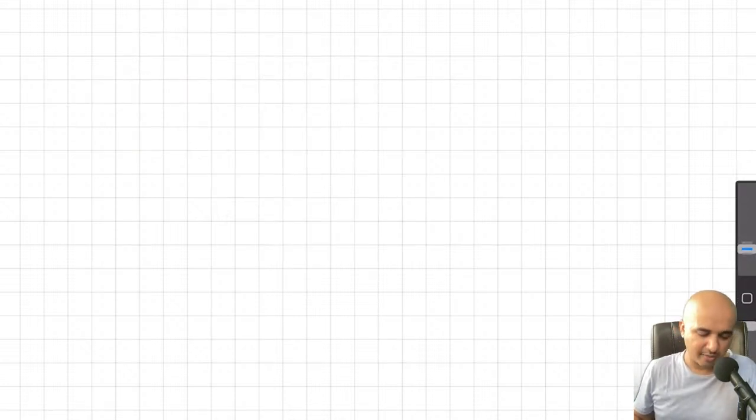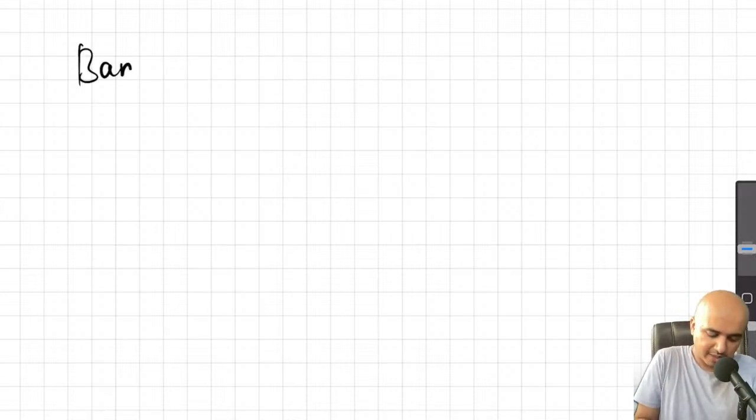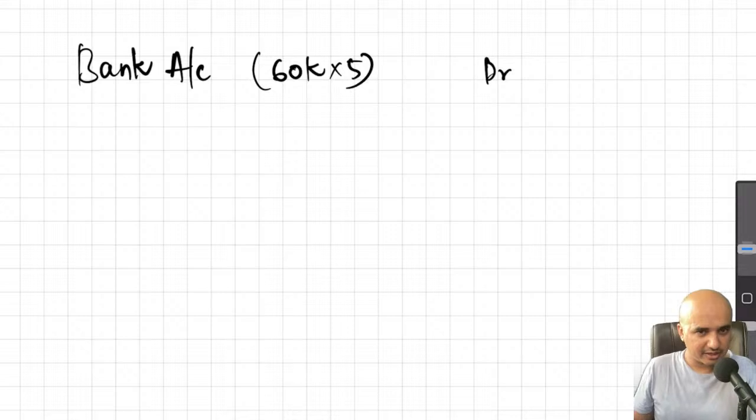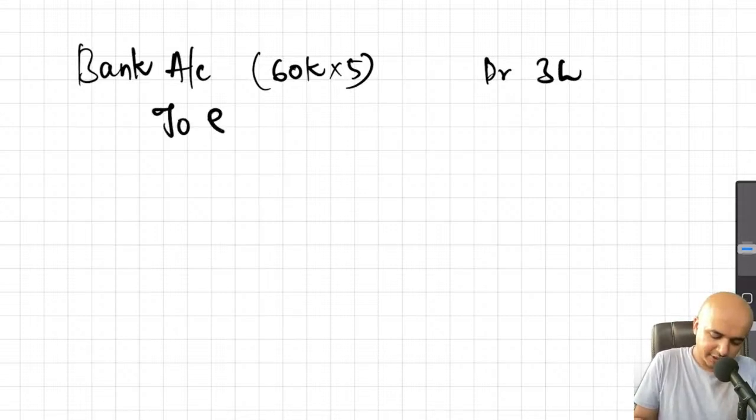How? Once again, your bank balance will increase the moment you receive money. So bank balance is nothing but your asset. Bank account debit, 60,000 shares into rupees 5. So this will be 3 lakhs, to share application account, which is nothing but our liability.